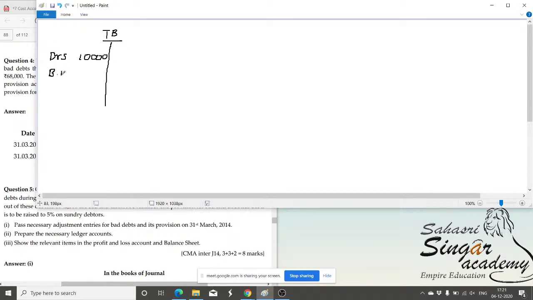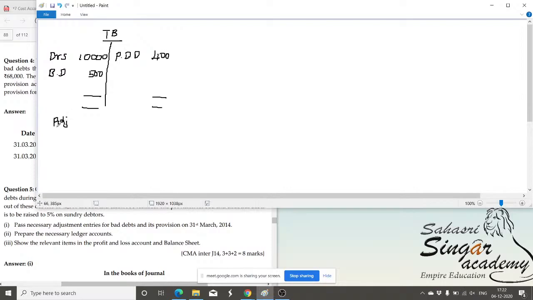And bad debt around 500 rupees. Provision for doubtful debts, 400 rupees. These are the items available in the trial balance. Apart from that, the items available in the adjustments are listed here.